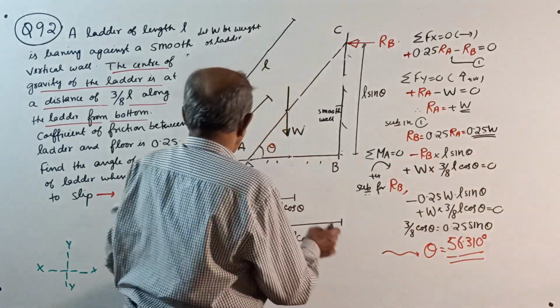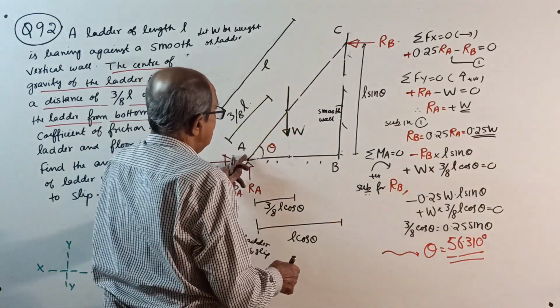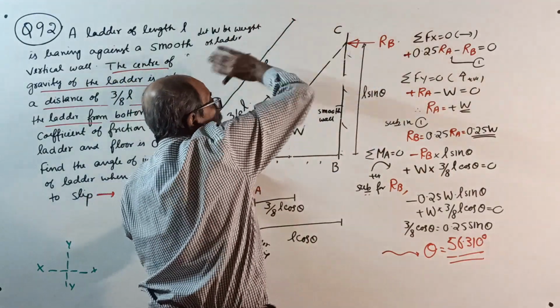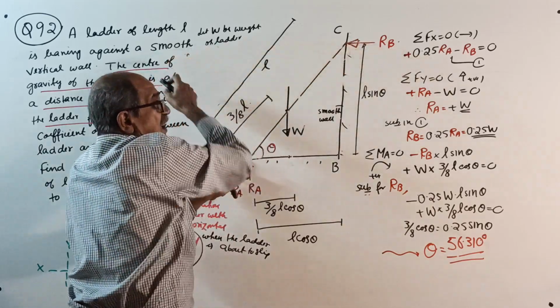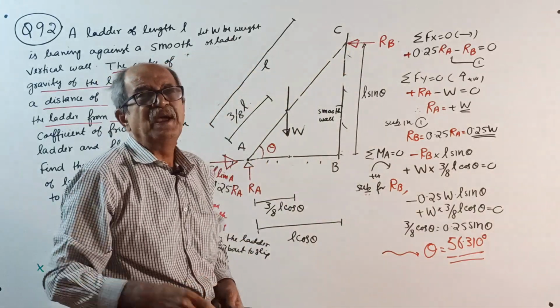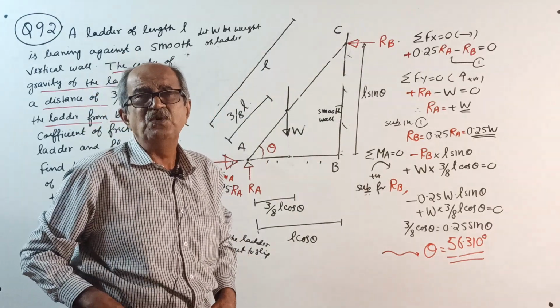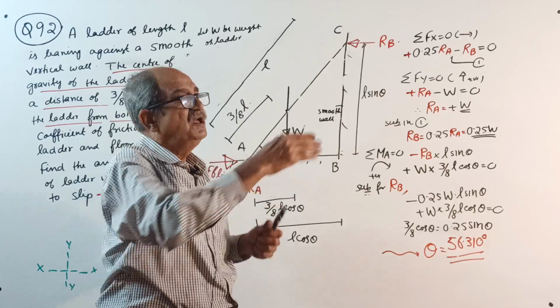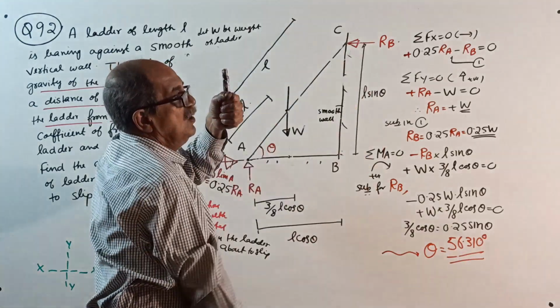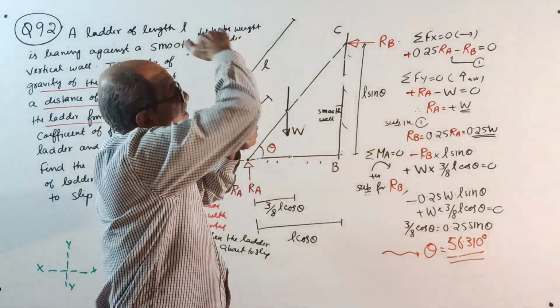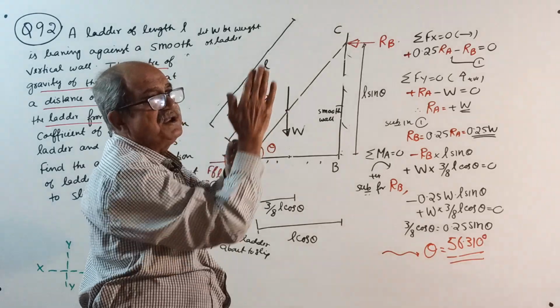Now take moment about A. Minus RB into L sin theta. Moment about this point. This also I shouted in the starting class of engineering mechanics. What if you take moment about a point? Vertical load into horizontal distance, horizontal load into vertical distance.